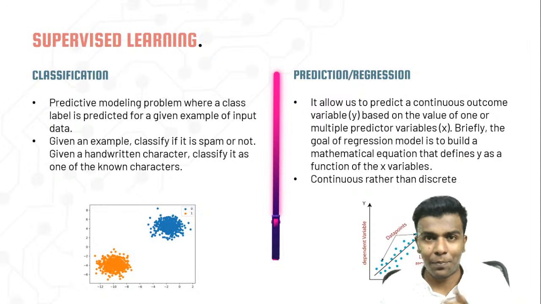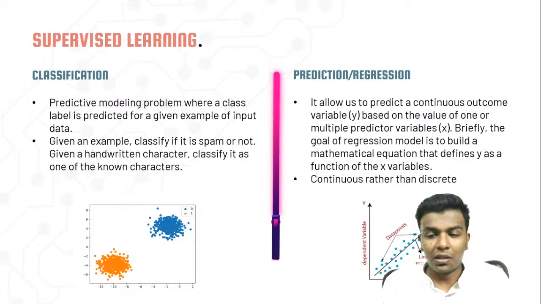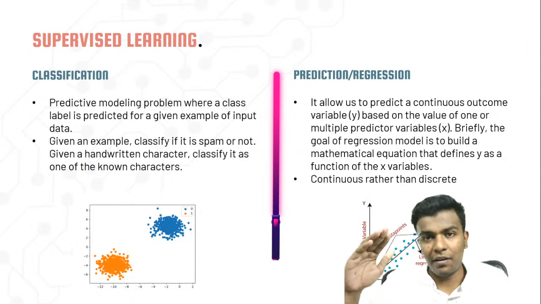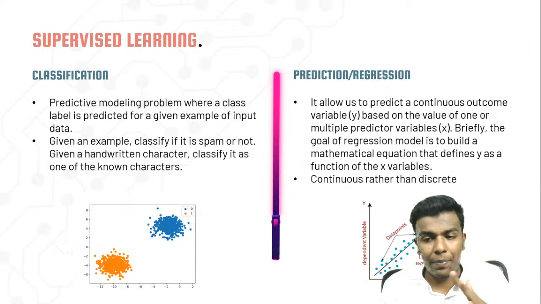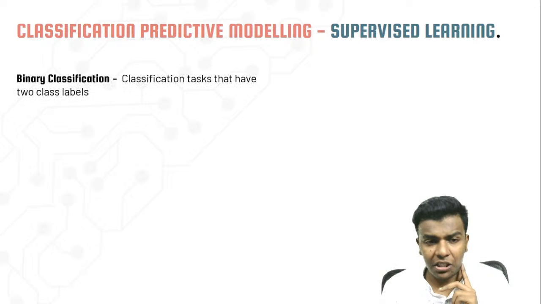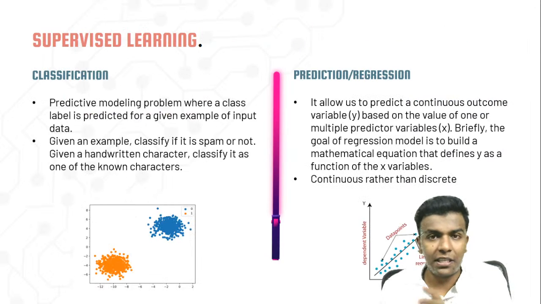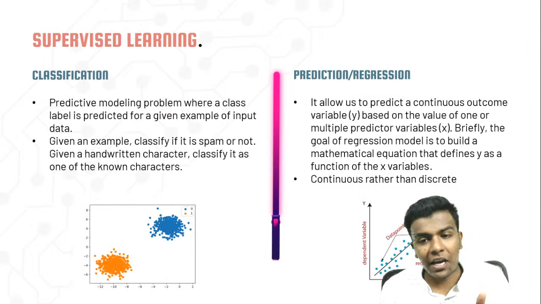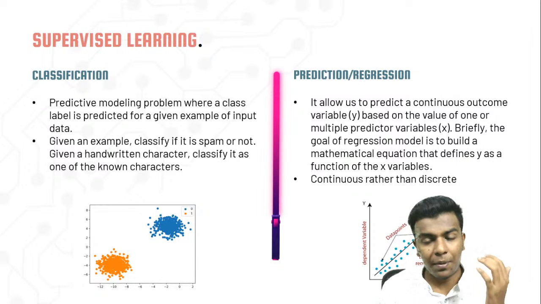That's all about prediction and regression. Here the data points are there, and the line of regression is the line which is going to split that data. Then classification. So here we have seen two things, right? One is classification and another one is prediction or regression.